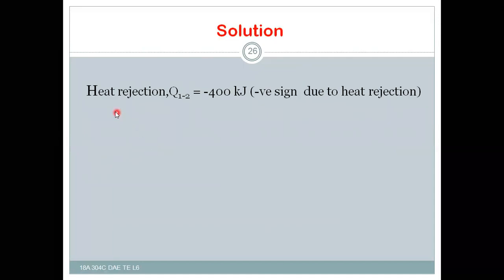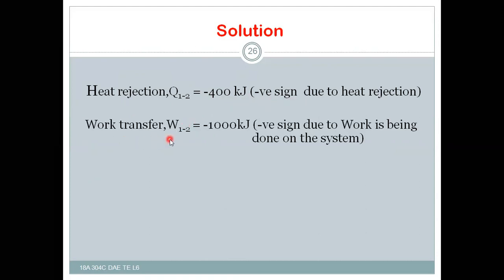So the solution: heat rejection Q12 is equal to minus 400 kilojoules, the negative sign is due to heat rejection. And the work transfer is minus 1000 kilojoules, that is work is being done on the system. So the change of internal energy, as per the non-flow energy equation, U2 minus U1 is equal to Q12 minus W12.